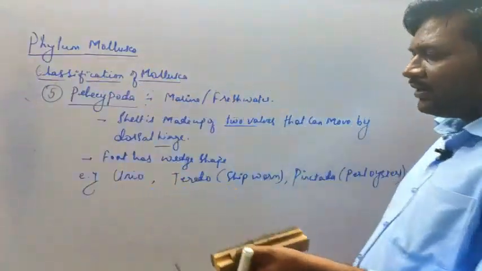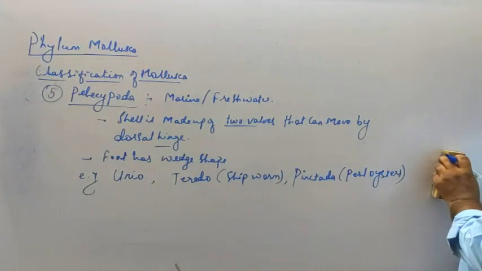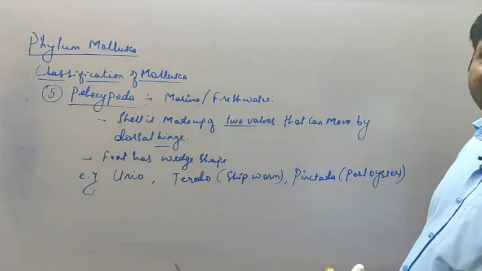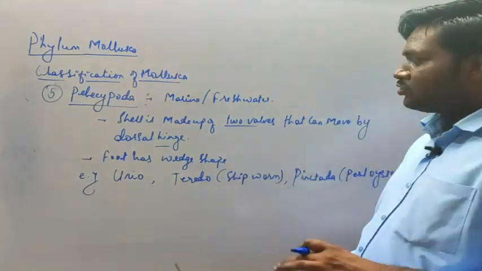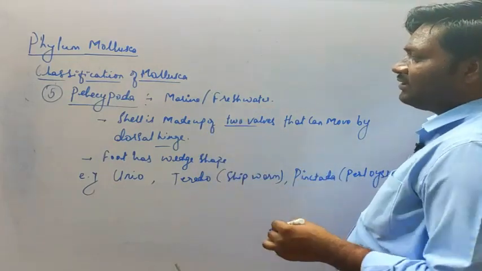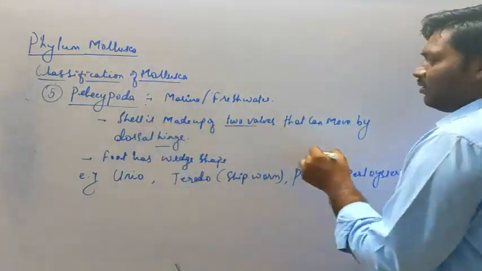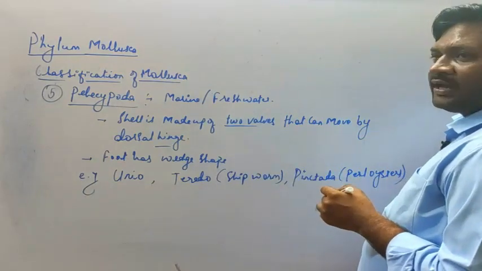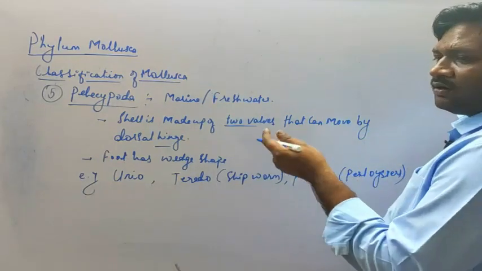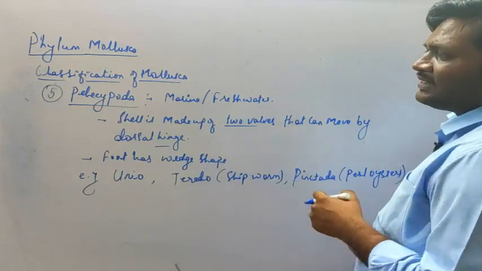You can pause the video and write down the information about it. So why am I giving this information? Because this information is related to the questions. So directly such questions can be made. The shell is made up of dash that moves by the dorsal hinge, in the class Pelecypoda.